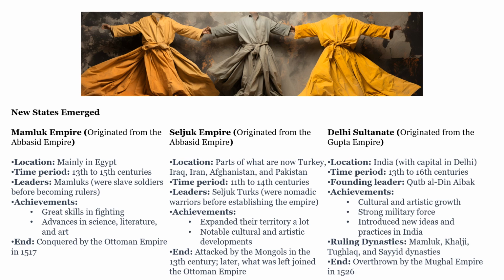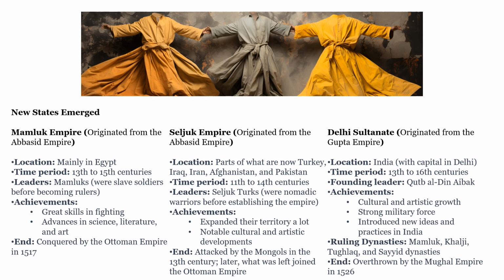New states emerged. The Mamluk Empire originated from the Abbasid Empire. It was mainly in Egypt, from the 13th to the 15th centuries. The leaders were Mamluks, who were slave soldiers before they became rulers. They were very good at fighting, and they also made advances in science, literature, and art. Eventually, they were conquered by the Ottoman Empire in 1517.